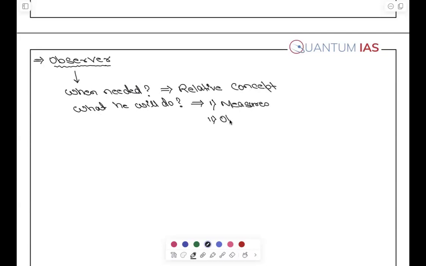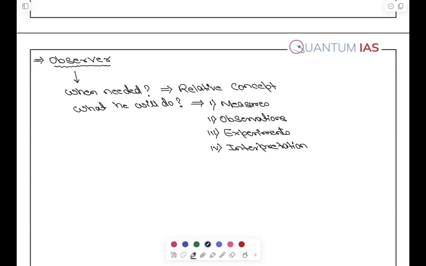Second, he writes out his observations. They write measurements, they write observations, okay? Third, what do they do? They do experiments. And fourth, the most important is their interpretation.